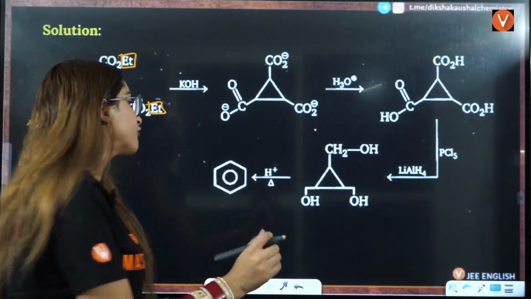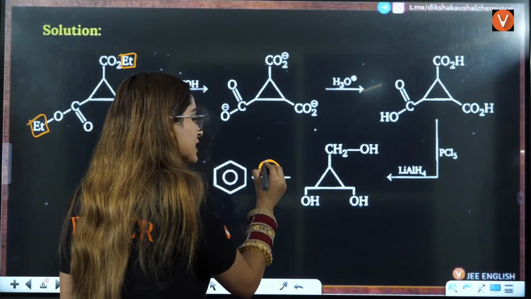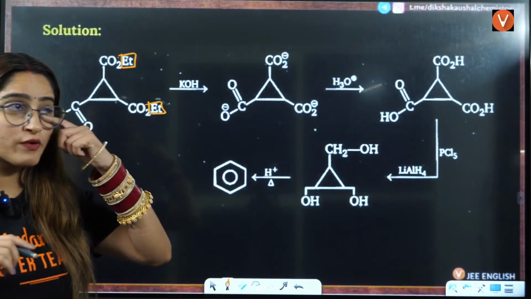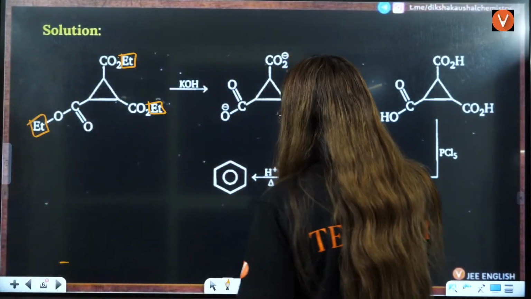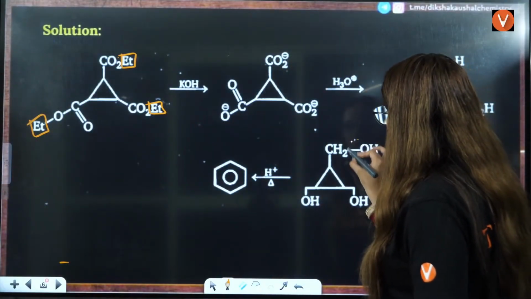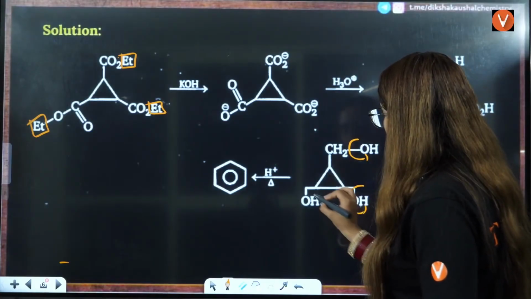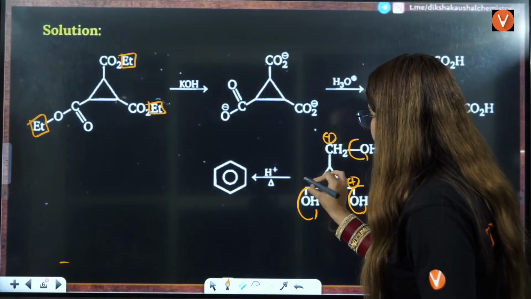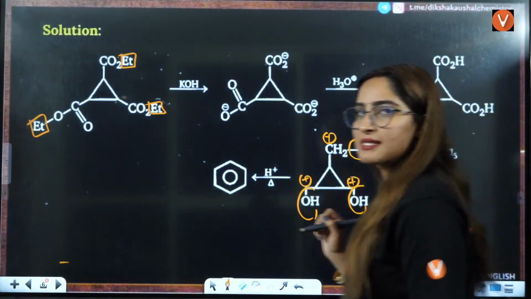Now, after this, you are adding H positive and you are heating it, right? In this case, what will happen? When you are adding H positive and heating it, you will have the formation of positive charge in all these cases, right?